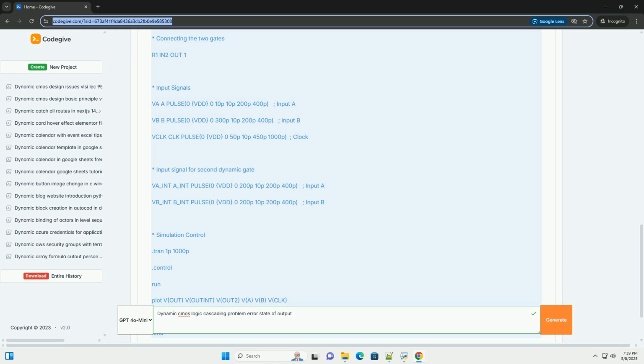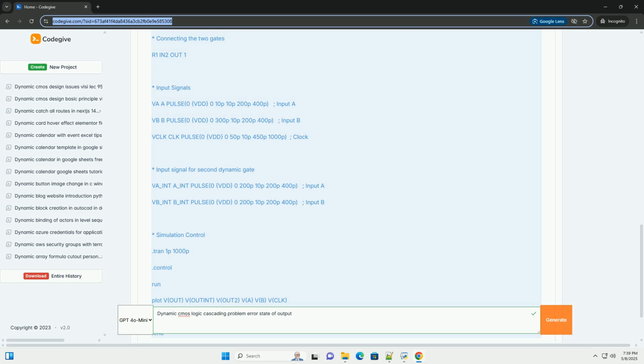Direct cascading issue. Precharge phase: The outputs of both dynamic gates are precharged to a high voltage, VDD. Evaluation phase: The evaluation of the first dynamic gate, gate 1, depends on its inputs. If the pull-down network of gate 1 is activated, its output will start to discharge towards ground.